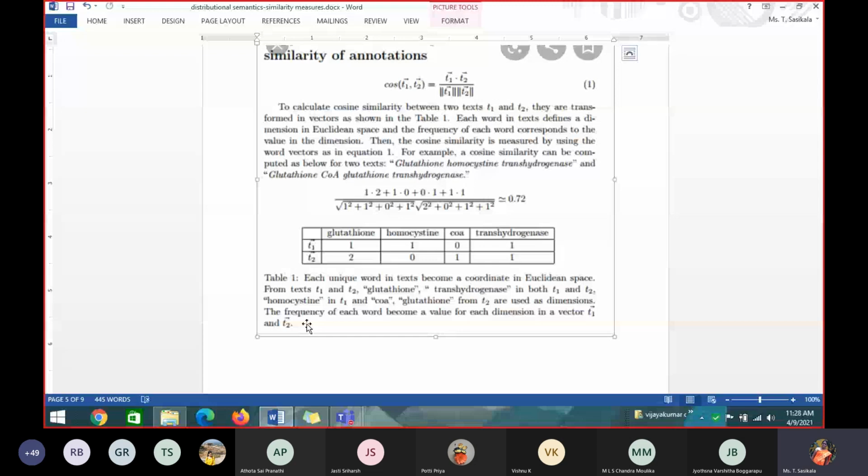One by root 2 is 0.72. Yes, ma'am. 0.707, ma'am. Okay.